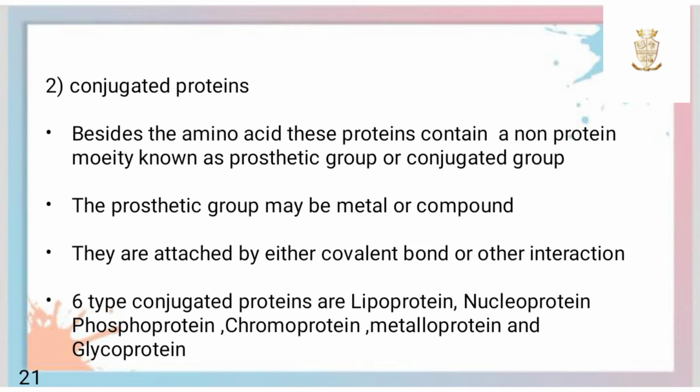Second one is conjugated protein. Besides the amino acids, these are proteins that contain a non-protein moiety known as prosthetic group or conjugated group. The prosthetic group may be a metal or a compound. They are attached by either covalent bond or other interactions. There are 6 types of conjugated proteins. They are lipoprotein, nucleoprotein, phosphoprotein, chromoprotein, metalloprotein and glycoprotein.